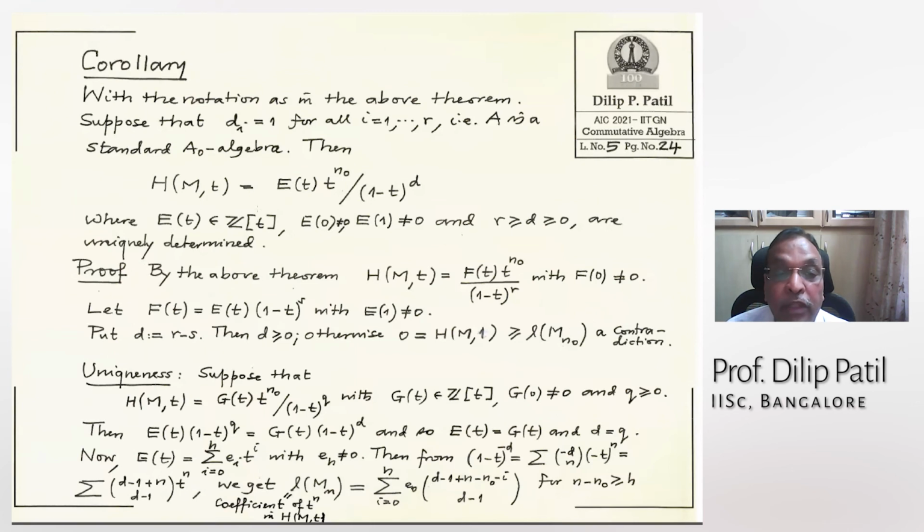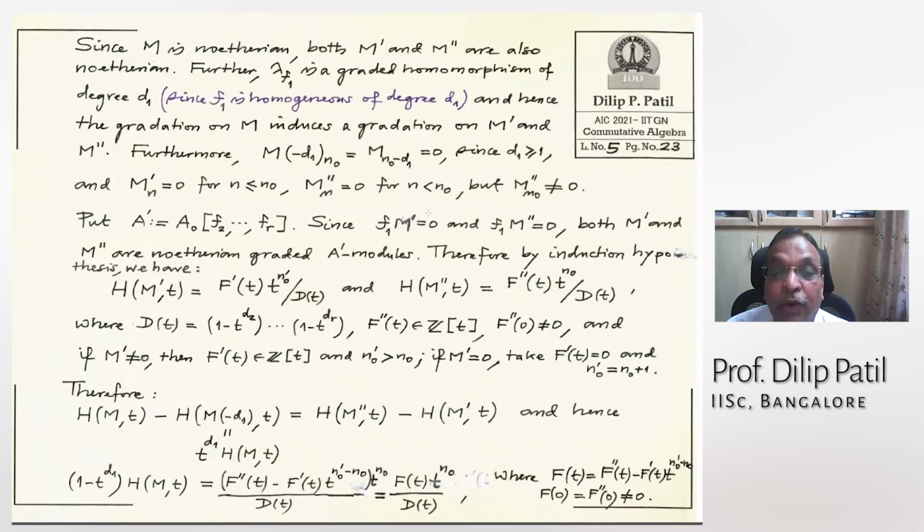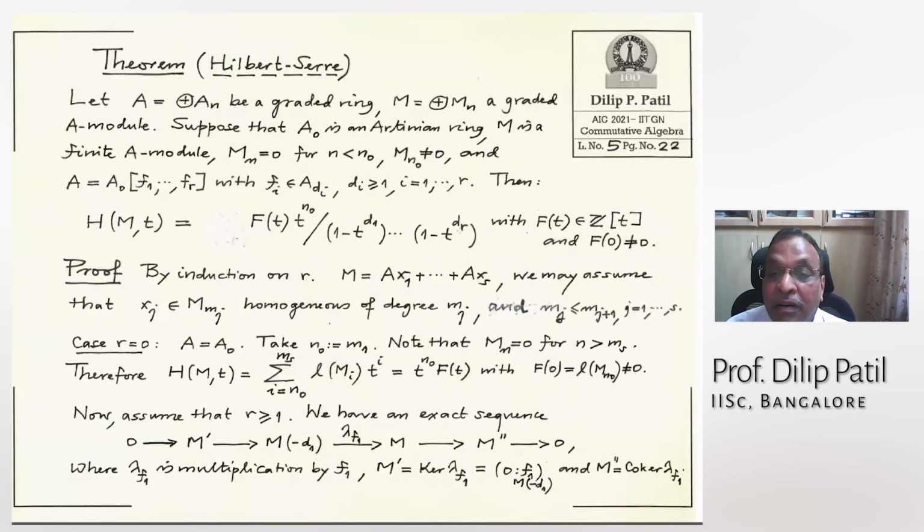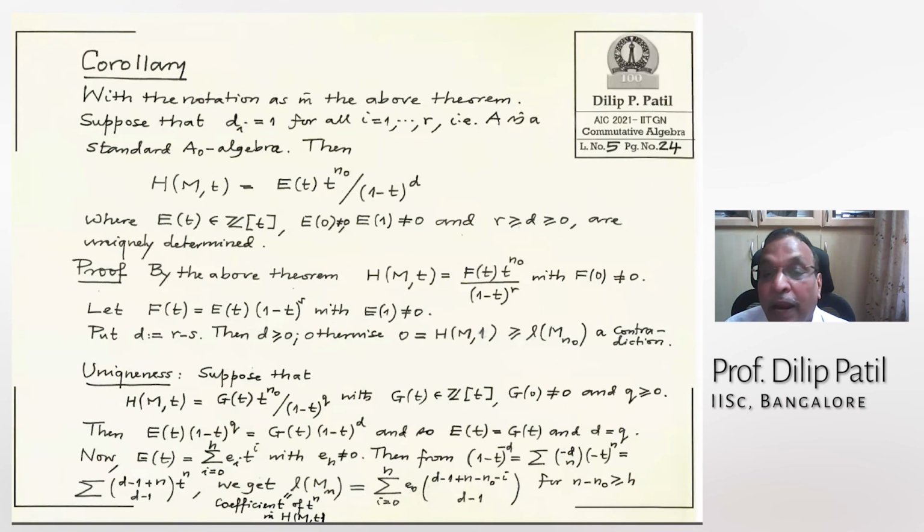So you have a polynomial E(T) in Z[T], E at 0 is non-zero, E at 1 is also non-zero now because I cancelled that, and this D might be smaller than or equal to R. Here it was R, these are 1 minus T to the power R. So some factors might have got cancelled, so that D might become smaller than R, but it is smaller or equal. And maybe all factors are cancelled. Therefore, it might be 0 also.